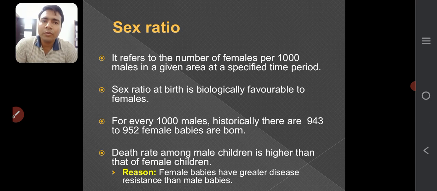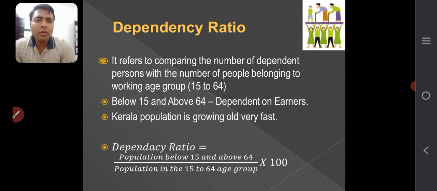Now, sex ratio. Sex ratio refers to the number of females per 1000 males in a given area at a specified period of time. Okay, that is called sex ratio. Now, dependency ratio. I told you that the working population is in the age group of 15 to 64, whereas below the age of 15 and above the age of 64, there is a dependent population.